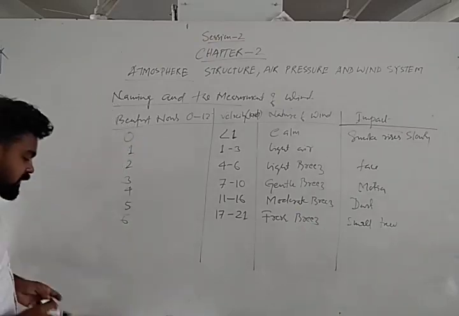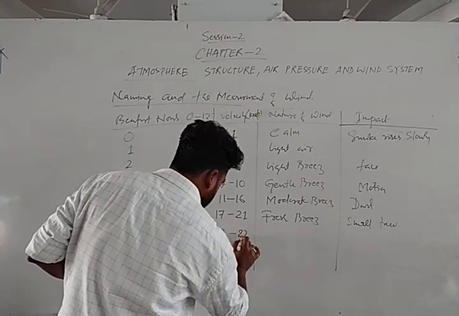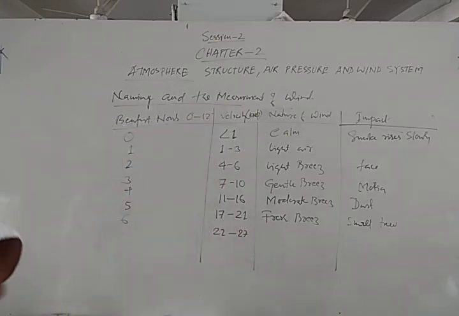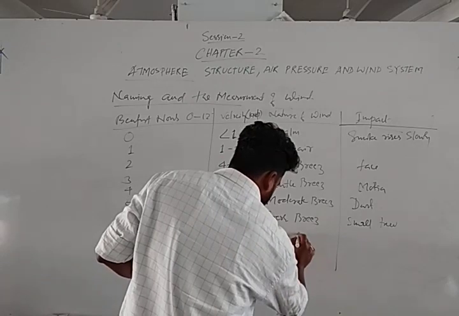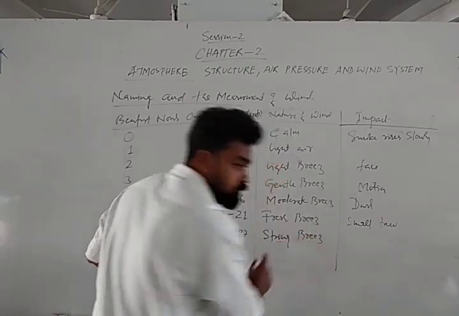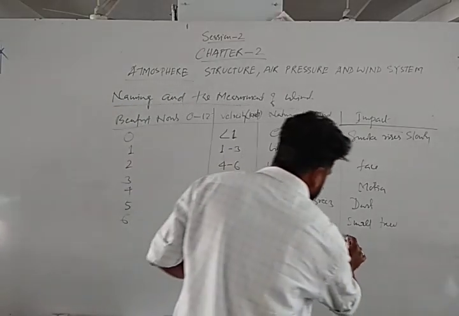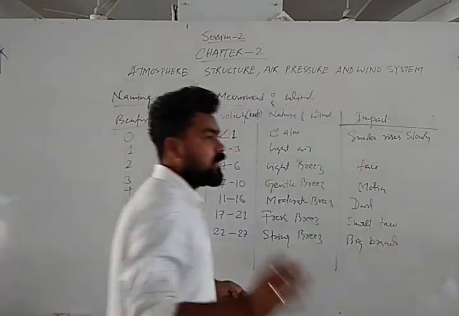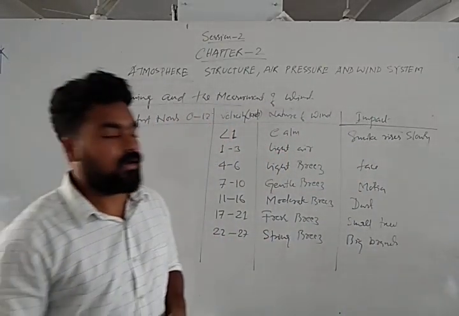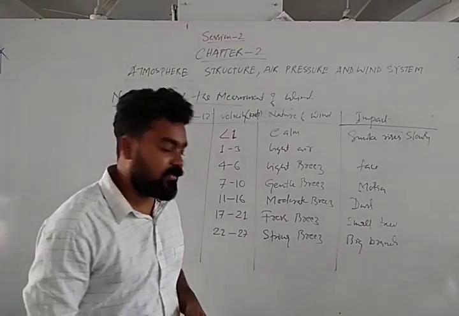Then let's see what is in number 6. Velocity is 22 to 27. That is strong breeze. Strong breeze, that is what? Sometimes big branches, sometimes heavy branches of trees shake like this. So that is called strong breeze. That means velocity is 22 to 27. Okay.